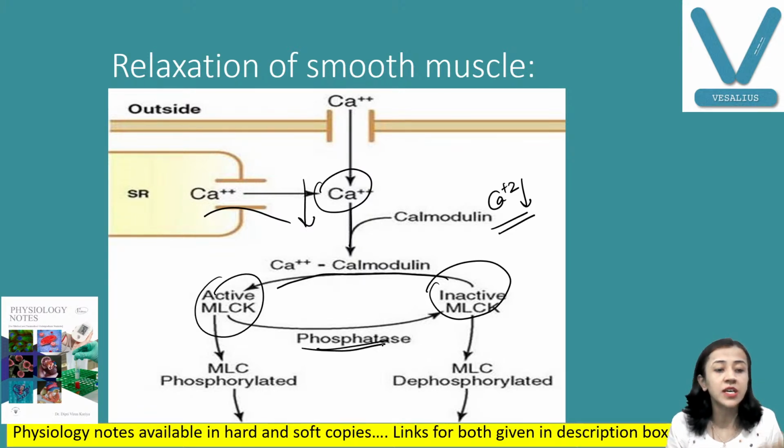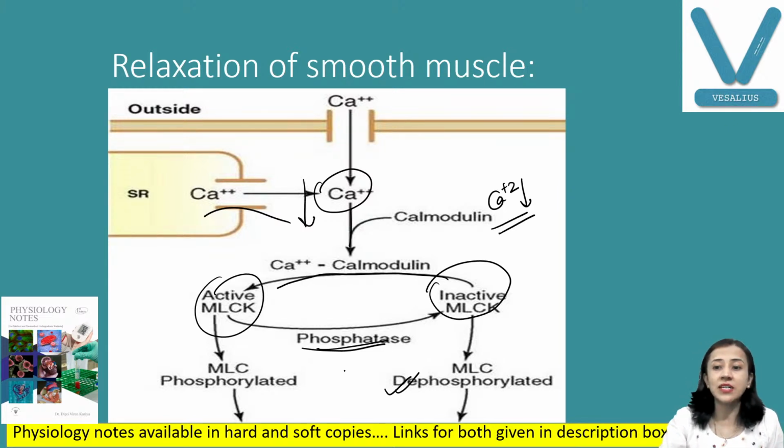The reversal is by the enzyme myosin phosphatase, which causes dephosphorylation. Here you can see this myosin light chain, which was phosphorylated, now gets dephosphorylated by the enzyme phosphatase. After that only the cross bridge cycle stops, and that results in relaxation.